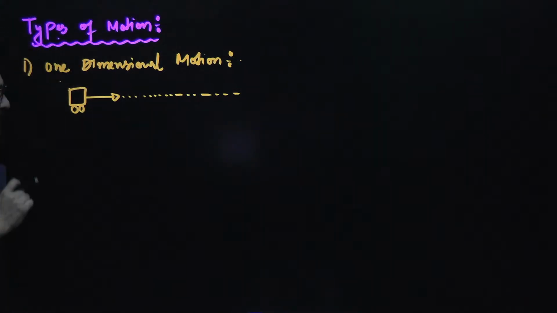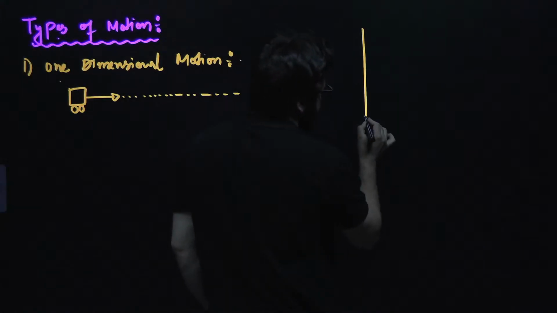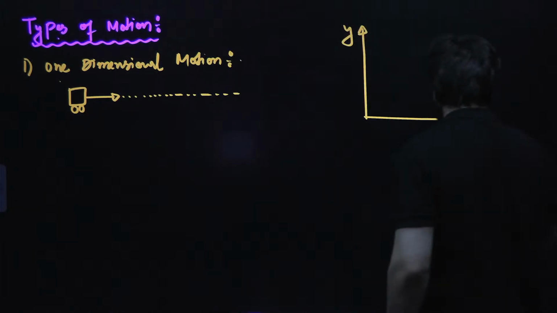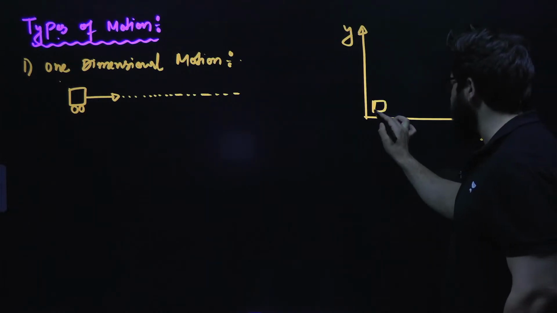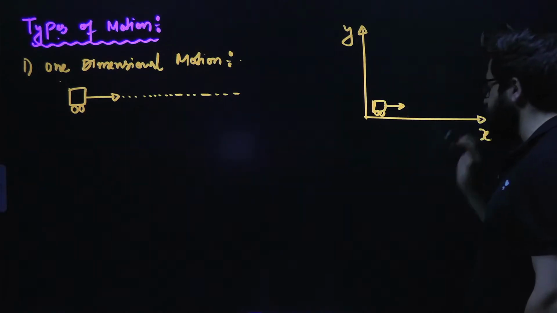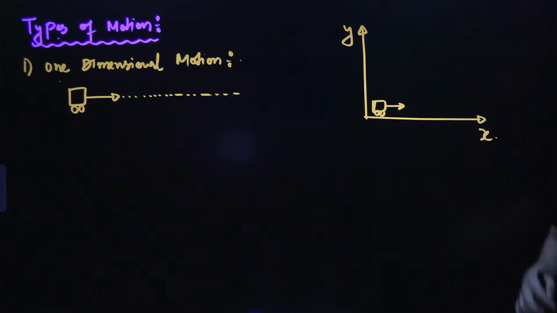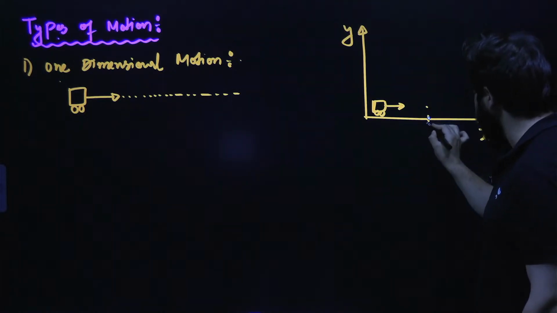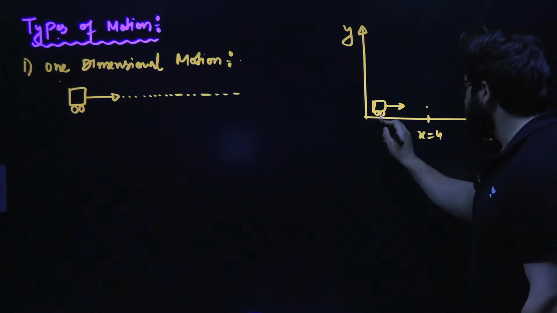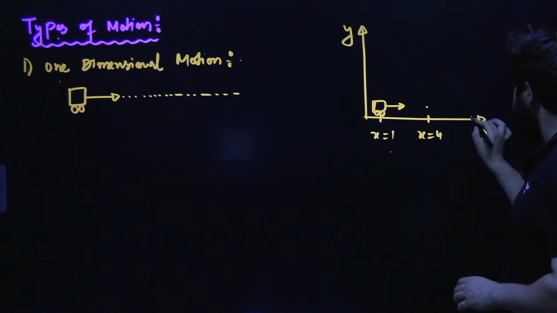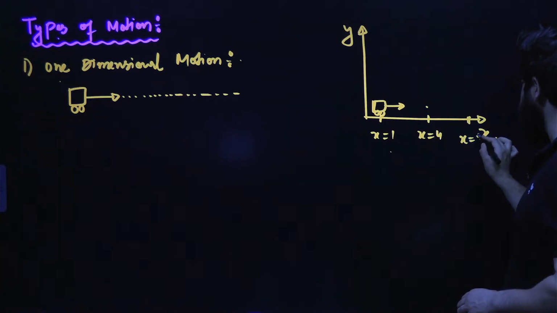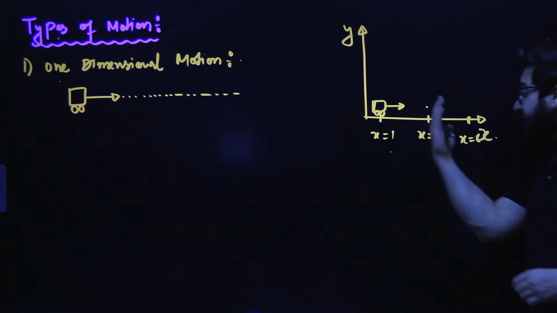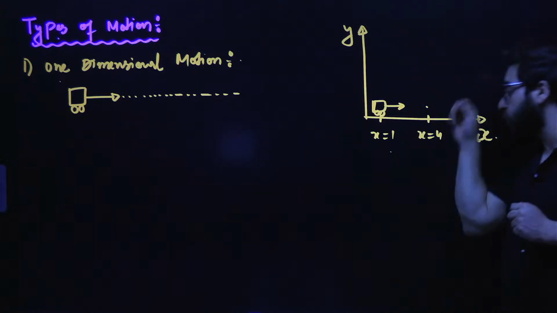Let's suppose I make a graph over here. This is the y-axis, and this is the x-axis. The car is moving in the horizontal direction. How many coordinates of the car are changing? When the car reaches this point, the value of x is, let's suppose, 1. When the car reaches over here, x is 6. So the car is moving along the x-axis only. The car is changing only one coordinate: x equal to 1, 2, 3.